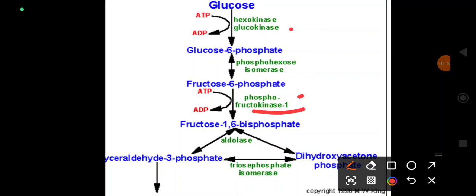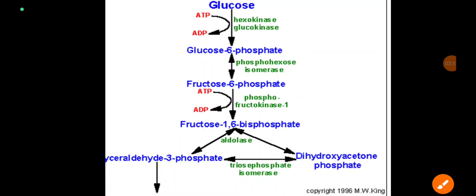For example, glucose gives you glucose 6-phosphate, and this glucose 6-phosphate can be channeled to various other pathways like the HMP pathway, uronic acid pathway or glycogen synthesis. But fructose 1,6-bisphosphate is utilized only in glycolysis to get two molecules of pyruvate. So this is the difference between a regulated step and a committed step.